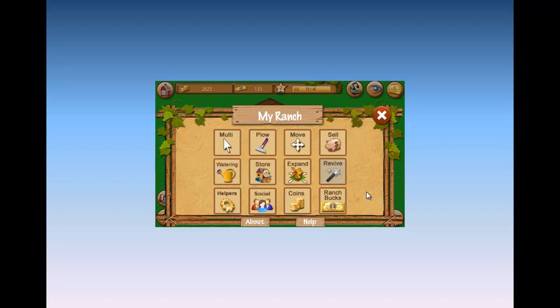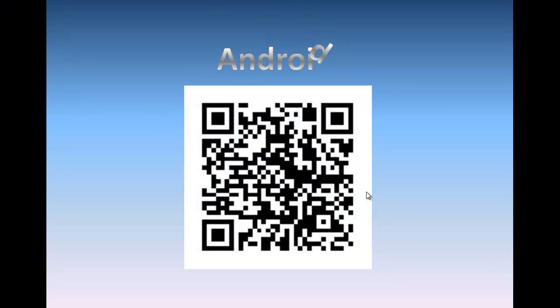If you are a Farmville fan and you want to play it on your Android, just visit this app. Okay. Now here's the QR code. I only found it for Android. I think there is a Tap Ranch 2 for Apple phone, so just have a look, and you will maybe find it somewhere in the App Store.